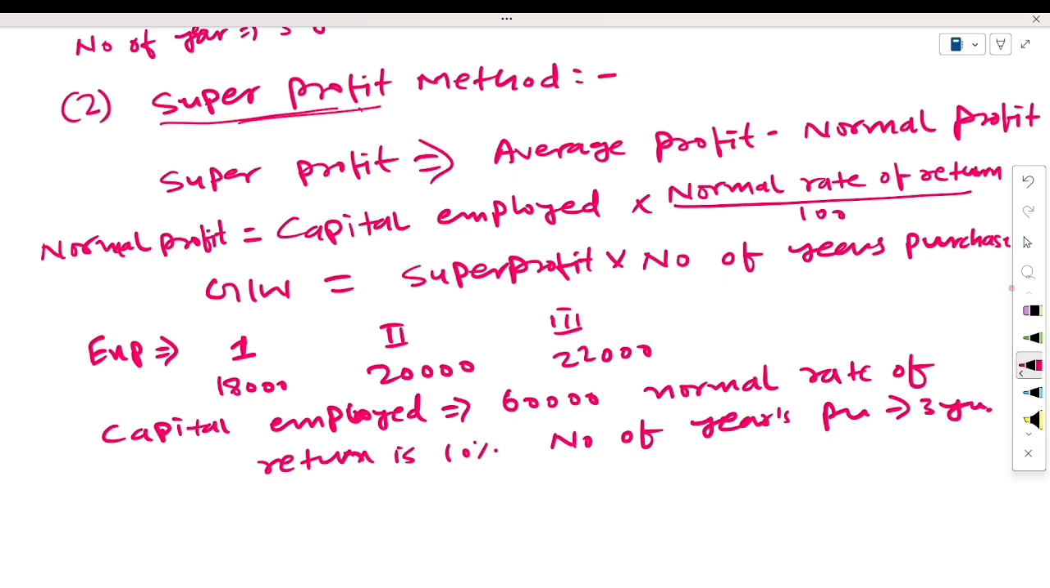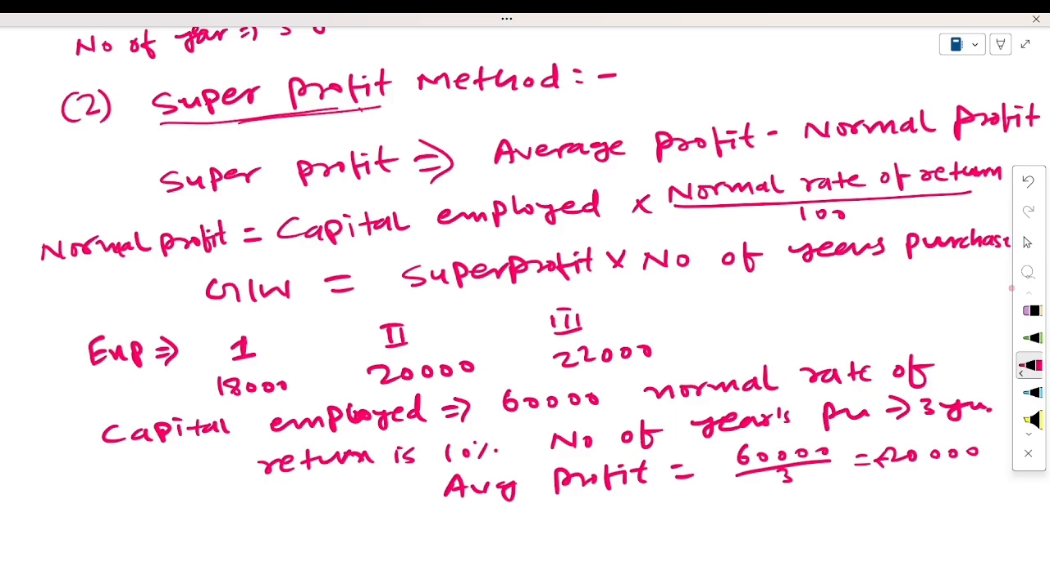See here what we will do. First of all, we have to calculate the average profit. What would be the average profit of these 3 years? 20,000 plus 22,000 plus 18,000 it means 60,000. So 60,000 upon 3, it means 20,000 will be our average profit.